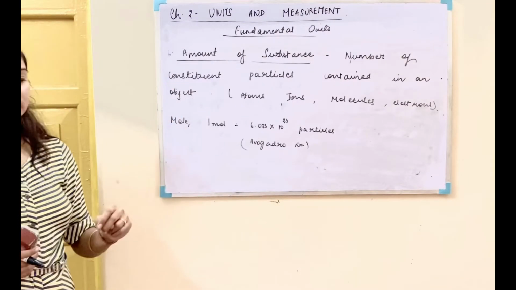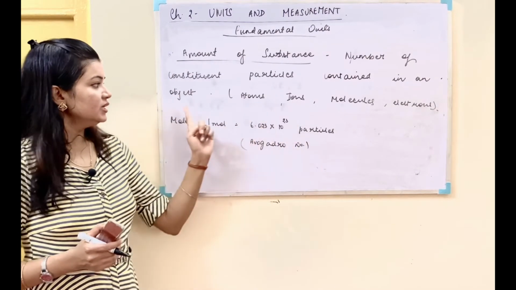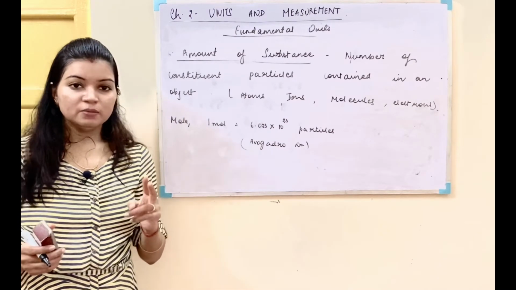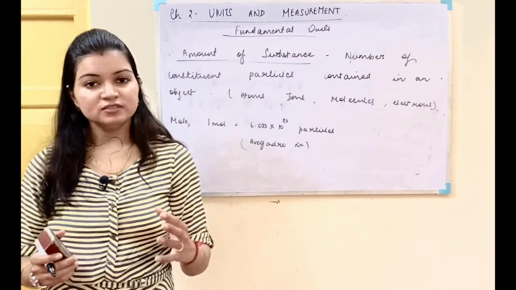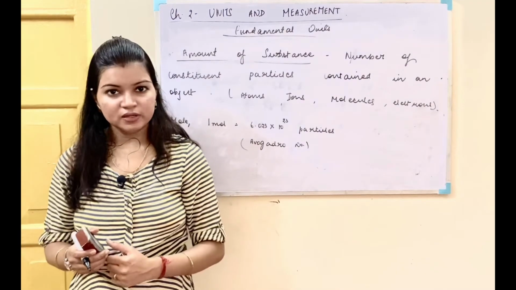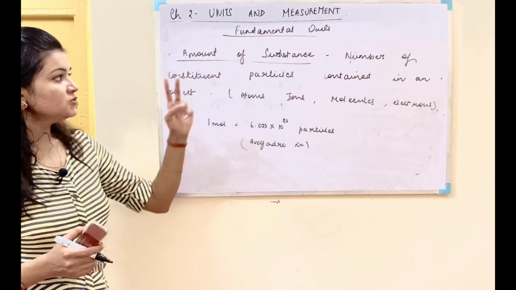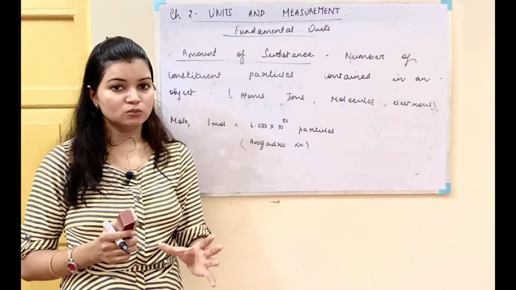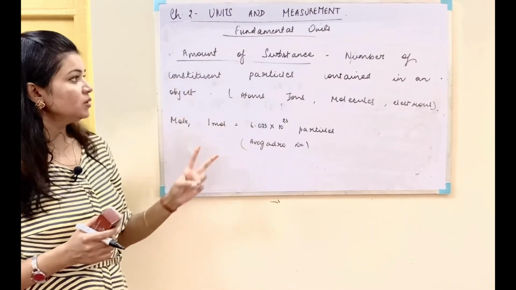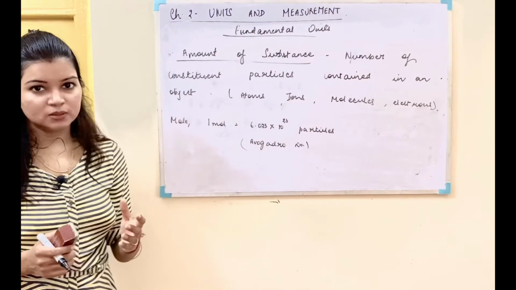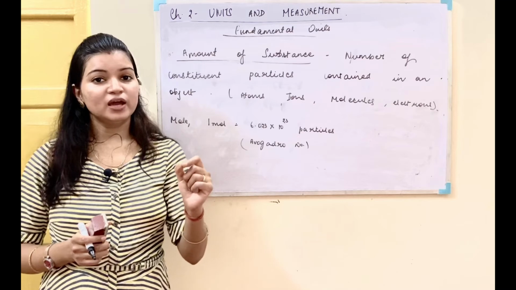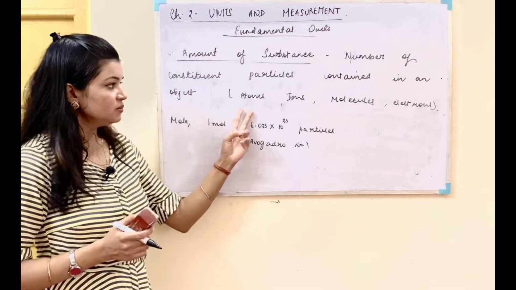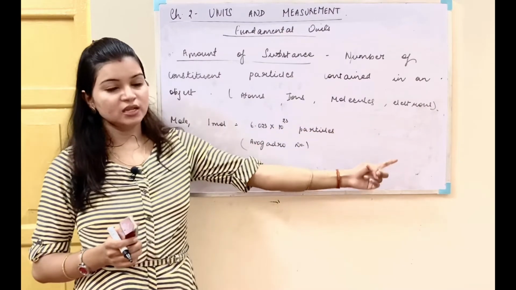Amount of substance. The number of constituent particles contained in an object is called the amount of substance. In the mass, we studied that mass is the amount of the matter which is contained in an object. The amount of substance will be specifically the number of particles which are contained in an object. Now, whenever we talk about the amount of substance or the unit of the amount of substance, it is very important that we define what constituent particles we are talking about. It can be atoms, it can be ions, it can be molecules, it can be electrons.